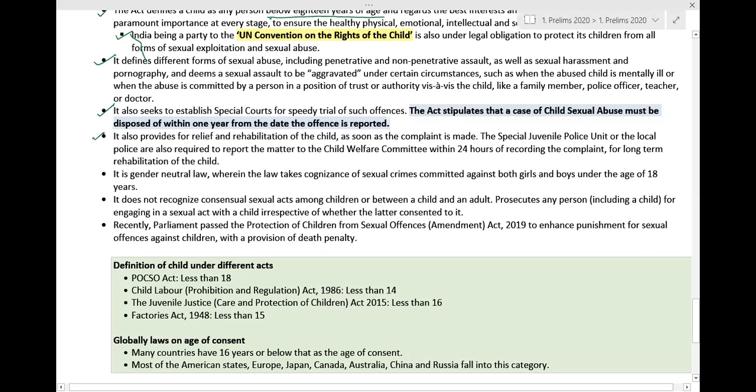It also provides for relief and rehabilitation of the child as soon as the complaint is made.